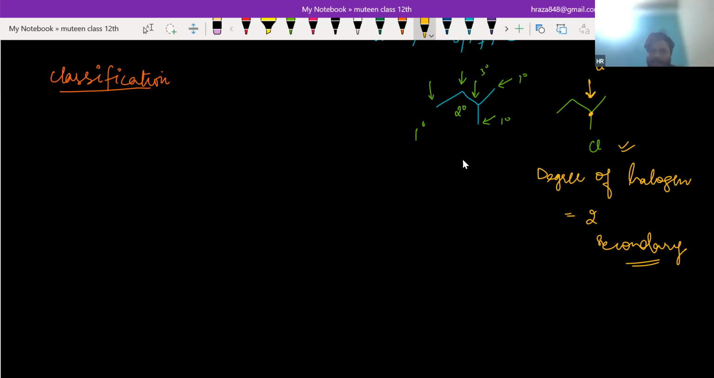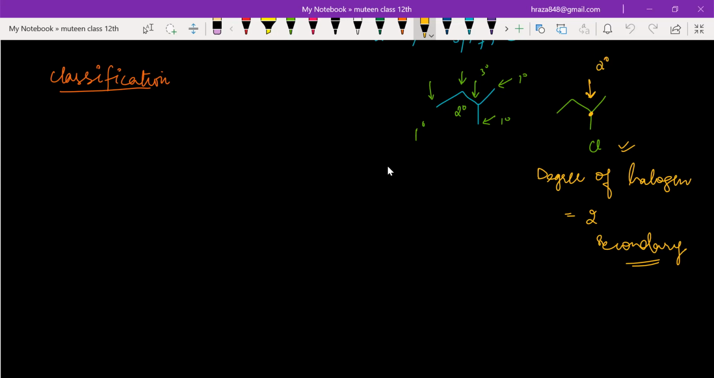So this is basically classification by degree of halogen. What you need to do is see the carbon to which chlorine or halogen is attached. Just see the degree of that carbon, and that degree will be equal to the degree of halogen. And in the chapter of alcohol, if you are asked what is the degree of alcohol, just see to which degree of carbon the alcohol is attached or connected. That will be the degree of that alcohol. Is that clear? Yes, sir.